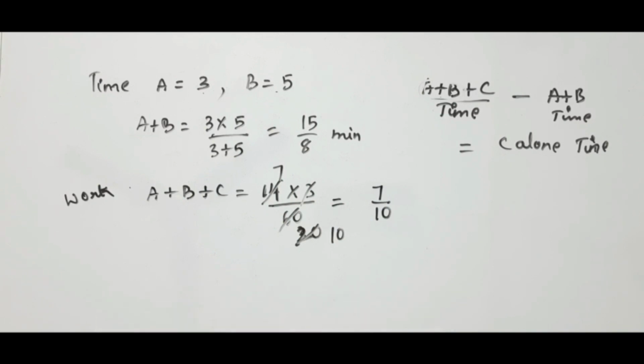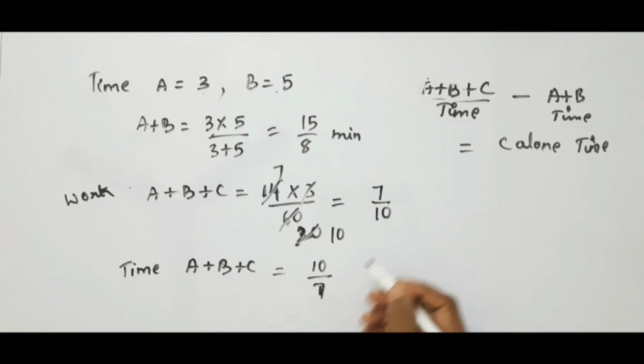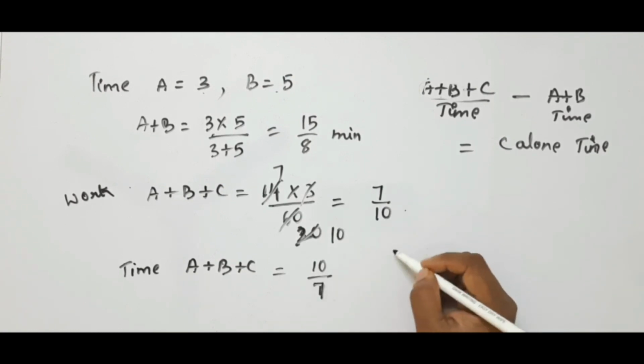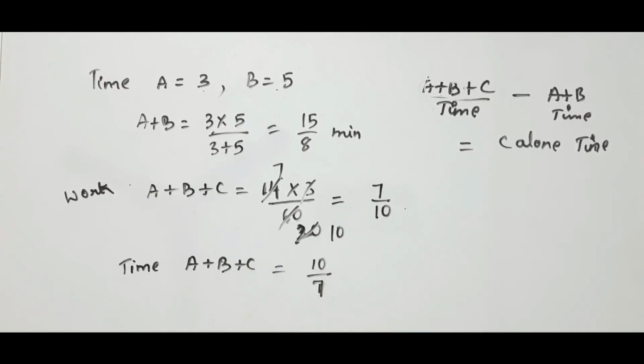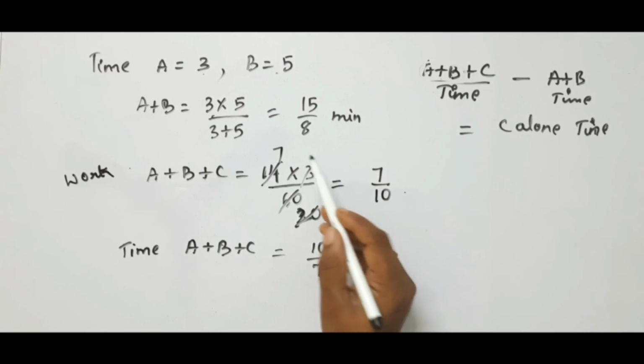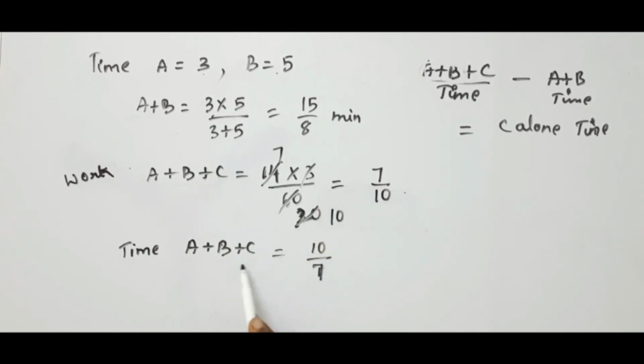But we need time. So time, A plus B plus C, is equal to the reverse, 10 by 7. Is it not? This value is work. We need time, so the reciprocal of this. 1 by work is nothing but time. So that is 10 by 7. Now we have the value of A plus B and A plus B plus C, so we can easily calculate the C value.